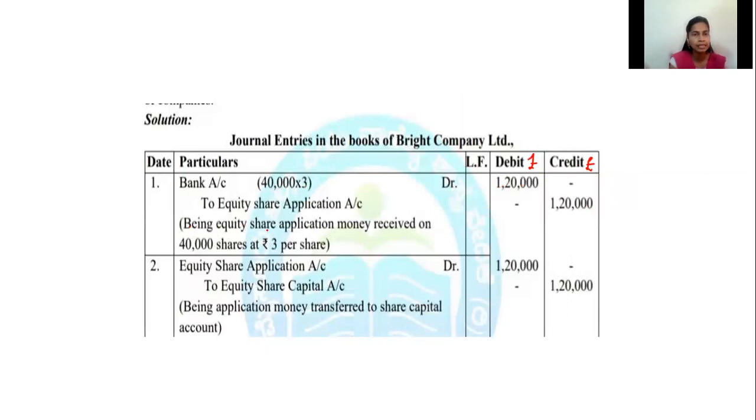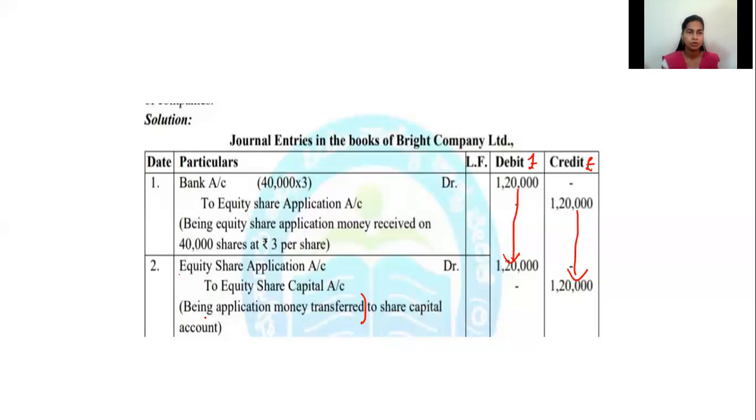Narration: being equity share application money received on 40,000 shares at rupees 3 per share. Next, the account is opened as capital account. Equity share application account debtor to equity share capital account. The same amount you are going to transfer here. Being application money transferred to share capital account.